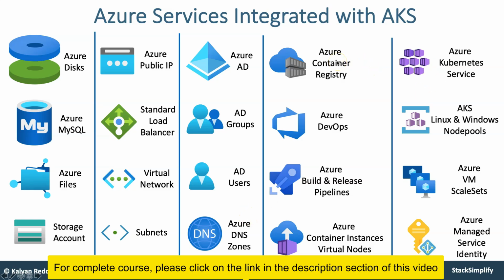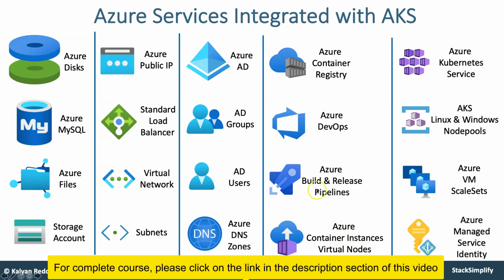We are going to dedicatedly see 3 types of use cases for Azure Container Registry: building and pushing the Docker image to Azure Container Registry and how to integrate this Azure Container Registry with Azure AKS, direct integration or with a service principal. All those things we are going to look into. From there, we'll move on to Azure DevOps, Azure build and release pipelines and Azure Container Instances with virtual nodes.